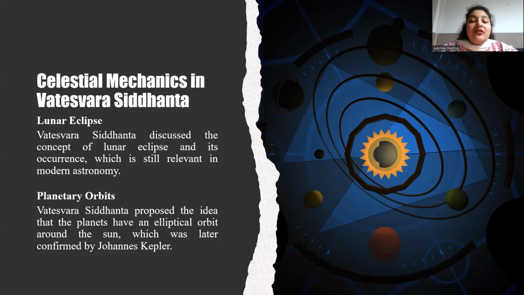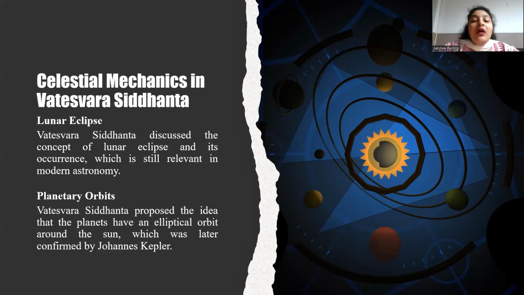Vateshwar explains how to calculate the magnitude of the lunar eclipse, which determines the extent of the Earth's shadow on the moon. He also described the eclipse visibility, discussing the visibility of the lunar eclipse from different locations on Earth, depending on the moon's position in the sky. So Vateshwar Siddhanta's discussion of the lunar eclipse demonstrates a true understanding of the phenomenon, showcasing ancient Indian significant contribution to astronomy. What is the meaning of planetary orbits?